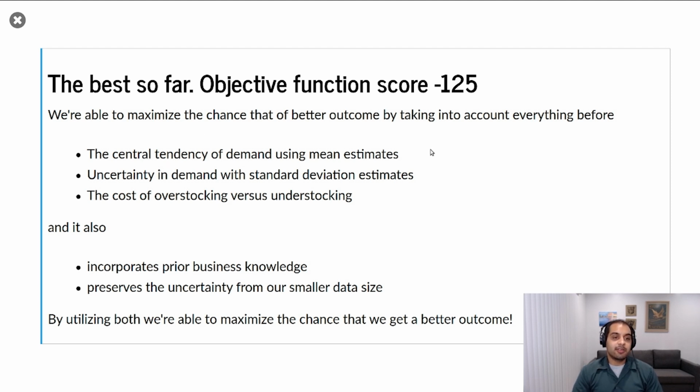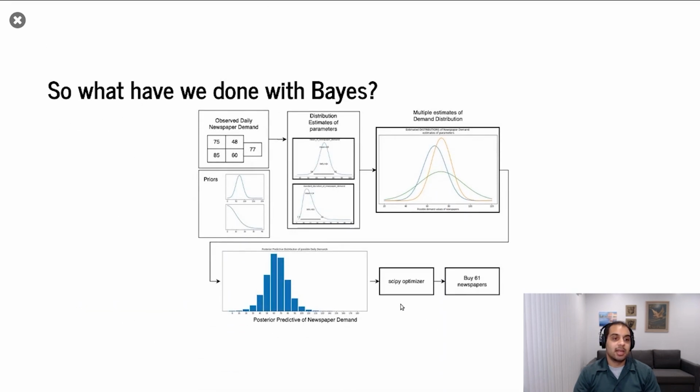We've used all the information we had in before, but we've also incorporated prior business knowledge, and we've preserved the uncertainty from our smaller data size. We'll talk about this in just a second. By utilizing everything, including human experience and the uncertainty from the smaller data size, we're able to maximize the chances that we get the best particular outcome.